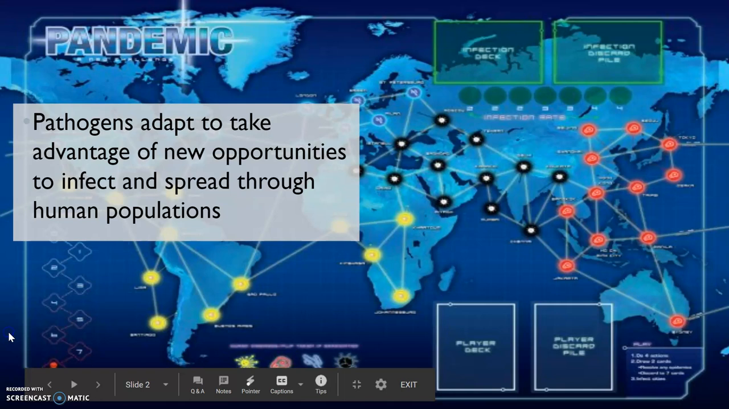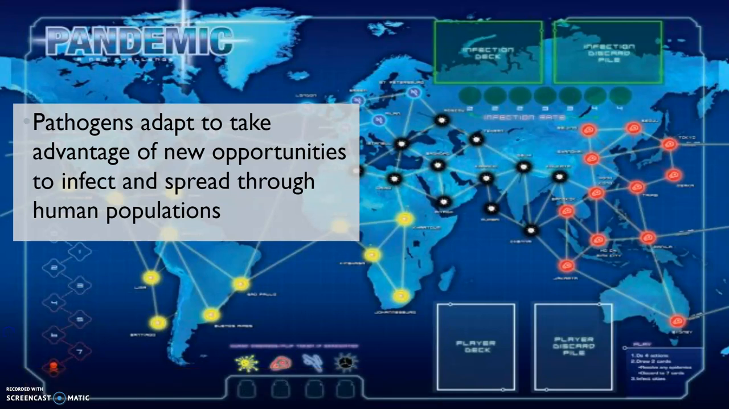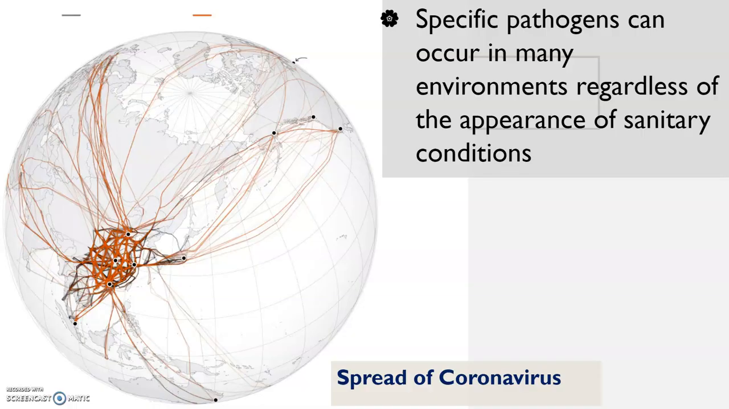A pandemic. Do I need to go over this? Pathogens adapt and take advantage of new opportunities to infect and spread through human populations. And when this was made, this was just the initial spread of the coronavirus. Specific pathogens can occur in many environments regardless of the appearance of sanitary conditions. So a lot of times we connect pathogens with dirty or poor quality, and clearly that's not the case. A pathogen can spread anyway, and this is truly demonstrating that we are a global community.